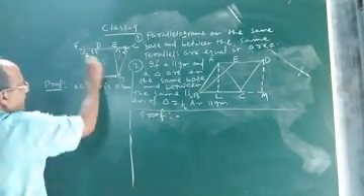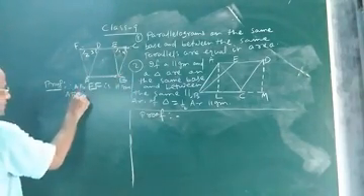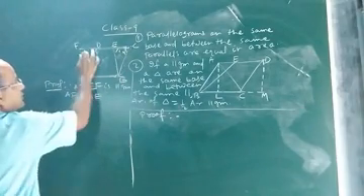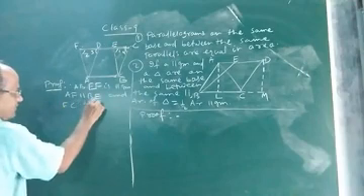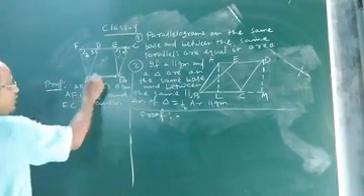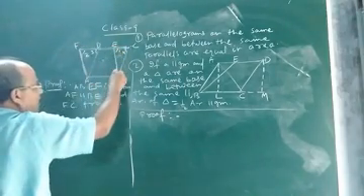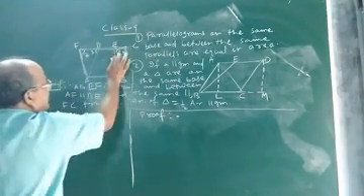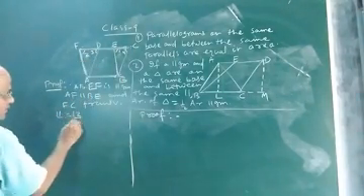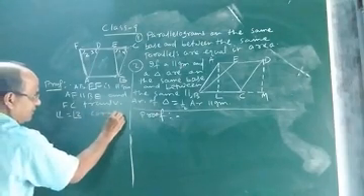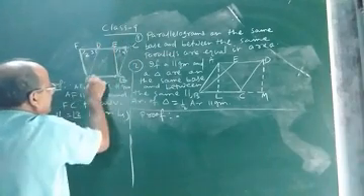That means AF and BE are parallel, and which is the transversal? FC is the transversal. So if AF and BE are parallel, and FC is the transversal, then no doubt angle 1 and 2 are corresponding angles. So they must be equal because they are corresponding angles.